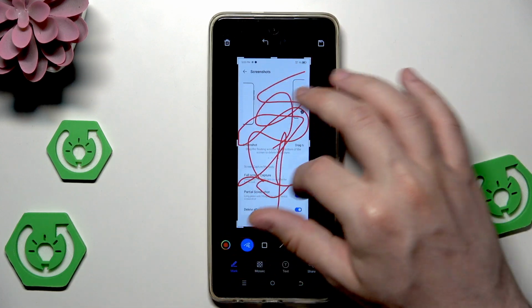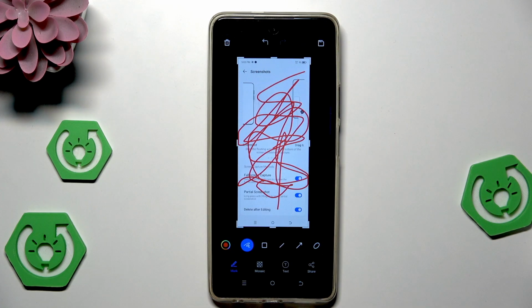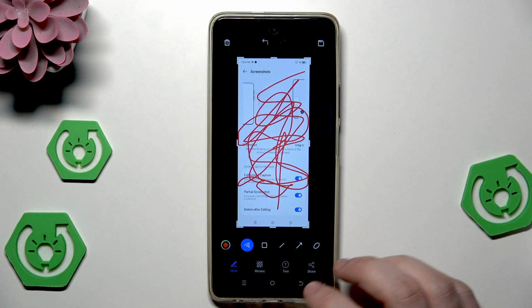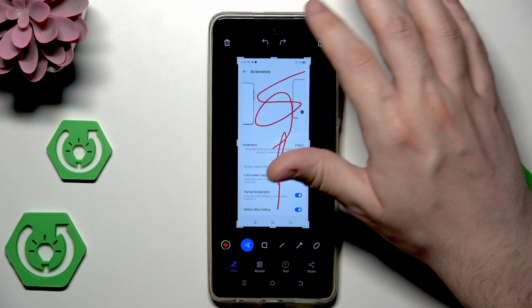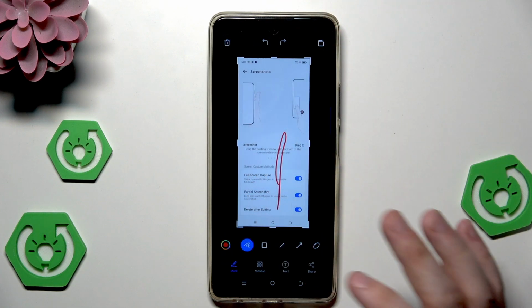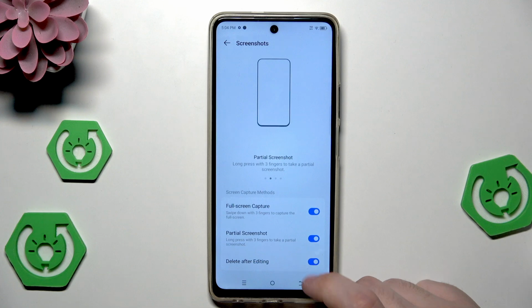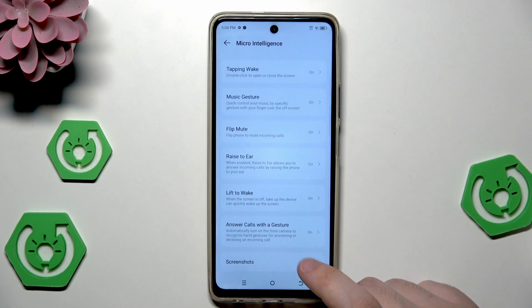And in here you can also draw and edit this screenshot that you have just taken. But for now I'll delete it. I don't need this.